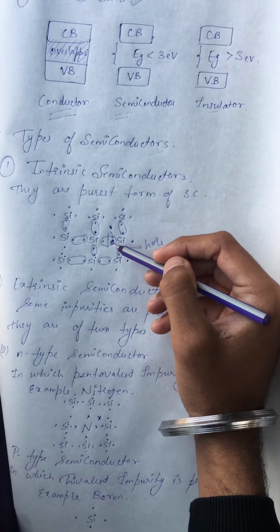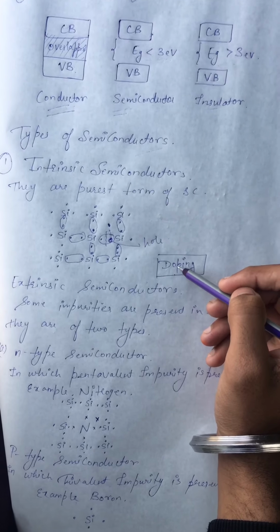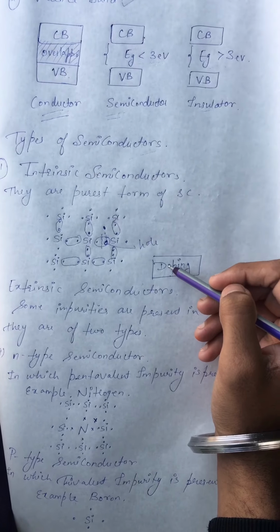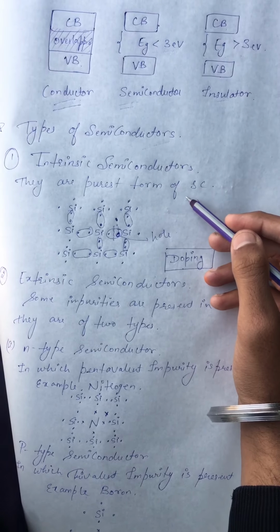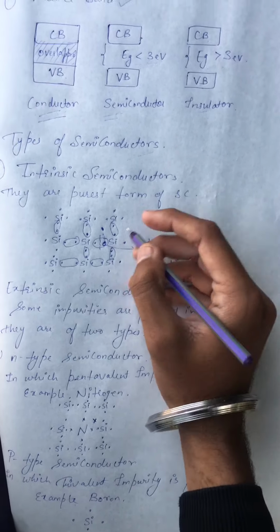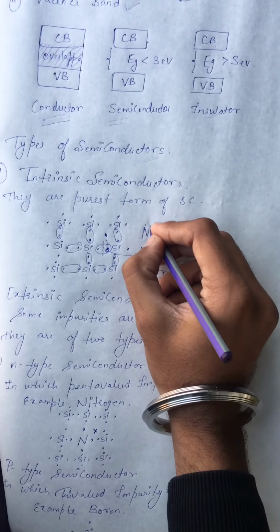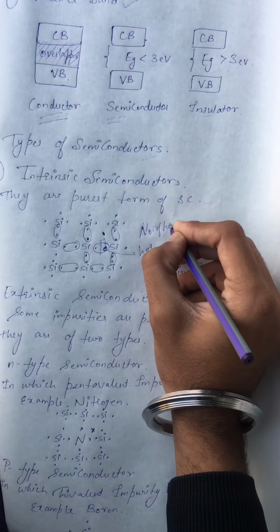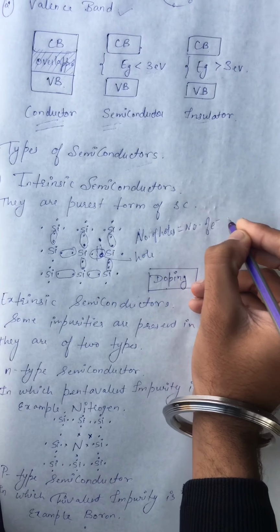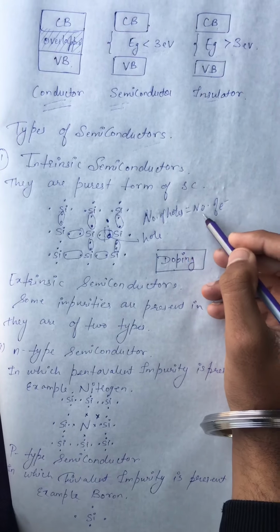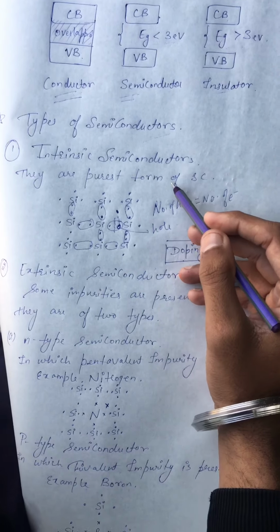This process is called doping, the process of becoming a hole when energy is provided to the structure. This type of semiconductor is called an intrinsic semiconductor, in which the number of holes will be equal to the number of electrons. So remember, the number of holes will be equal to the number of electrons in an intrinsic semiconductor.